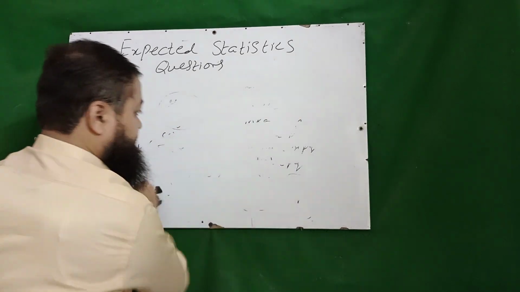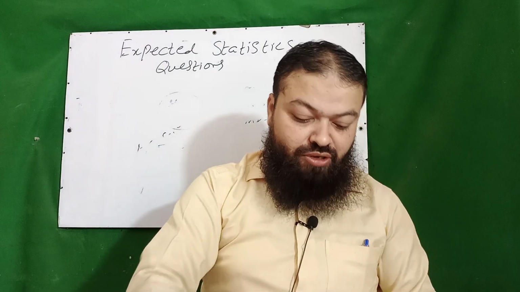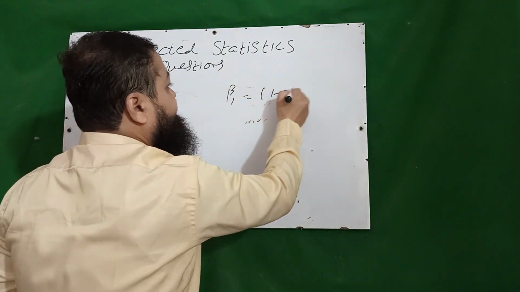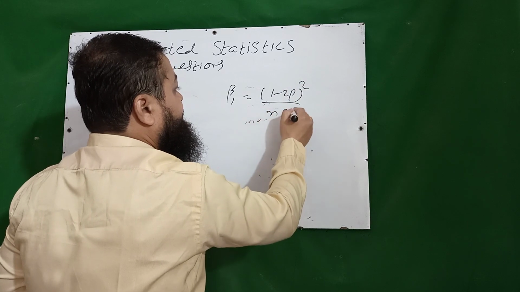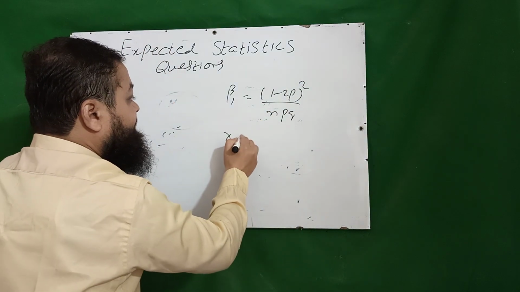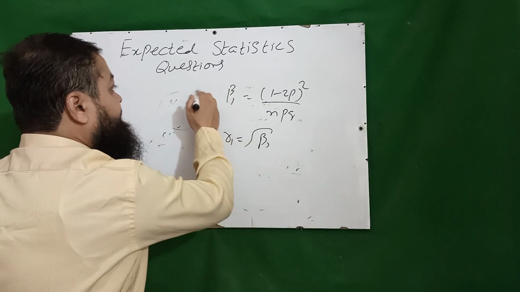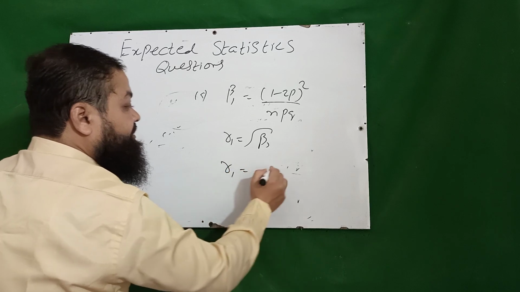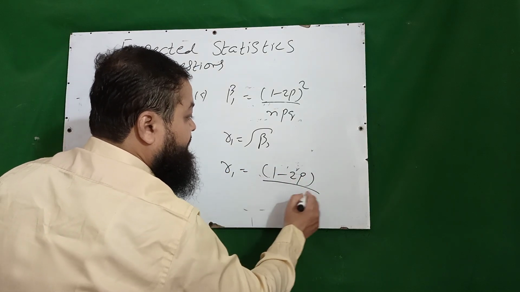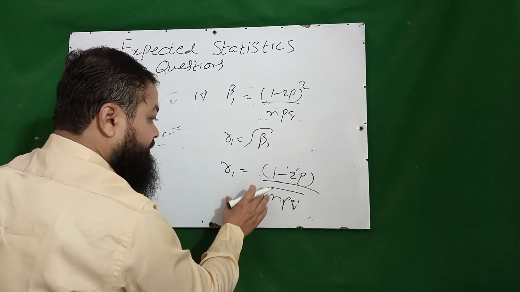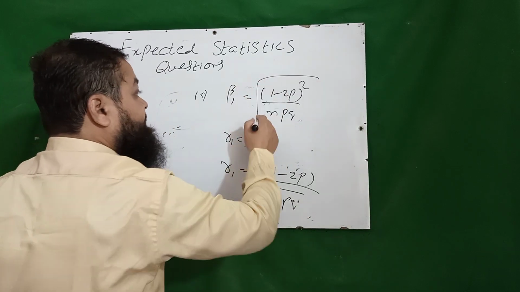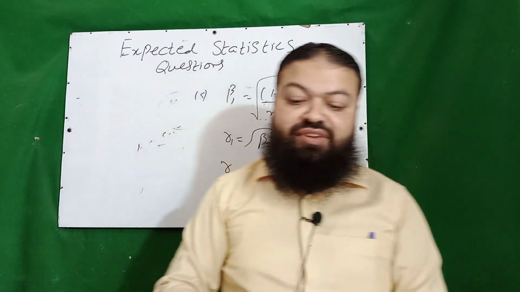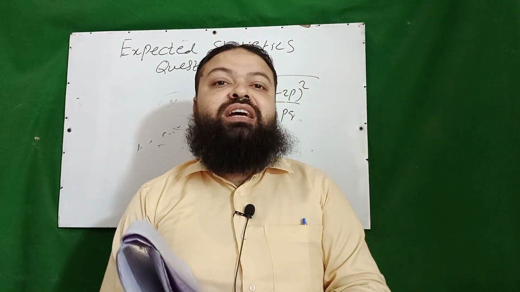The next question is: in binomial distribution beta 1 is equal to 1 minus 2p whole square over npq, and in the last lecture I discussed gamma 1 is equal to under root beta 1. Option A is beta 1 is equal to 1 minus 2p whole square over npq, and the next option is gamma 1 is equal to 1 minus 2p over under root npq. It is also true because gamma 1 is under root of beta 1, a very important one. And in the last lecture I discussed p is equal to q is equal to 0.5.